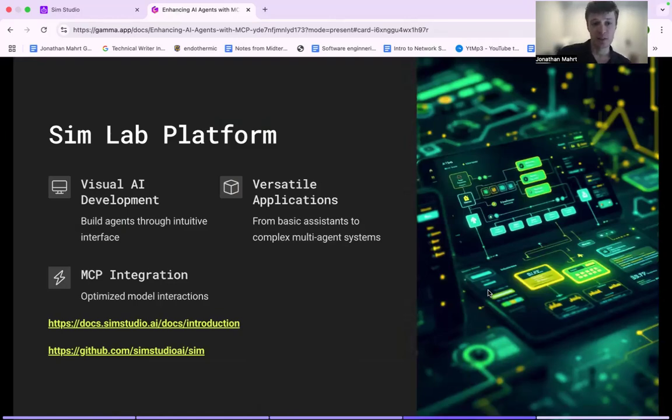I'm introducing to you something called Sim Studio platform, which is a platform for building AI agents and improving AI agents through a very intuitive interface. It's a very neat and interesting way of creating AI agents and making them more powerful and really understanding how the data flows and how the communication works. It's a really interesting open source project that I came across with Headstarter. And here there are two links for the documents and the GitHub repo because it's an open source project, which I'm also going to add in the video description.